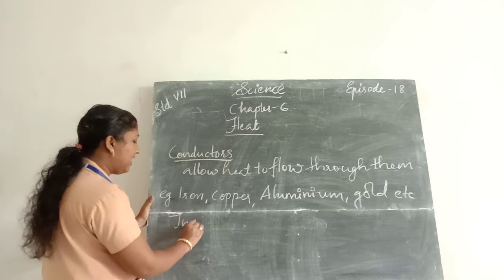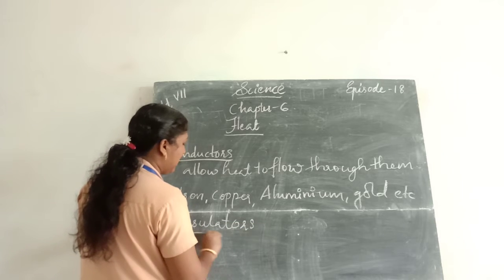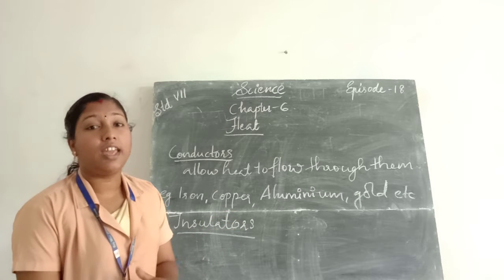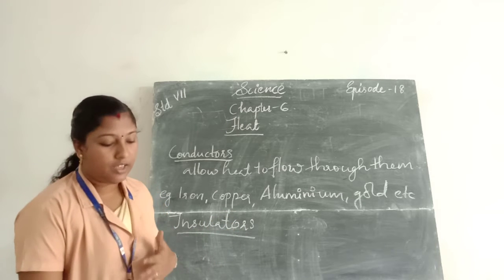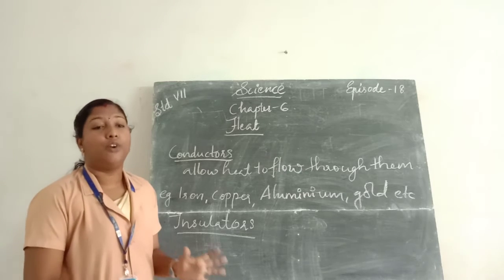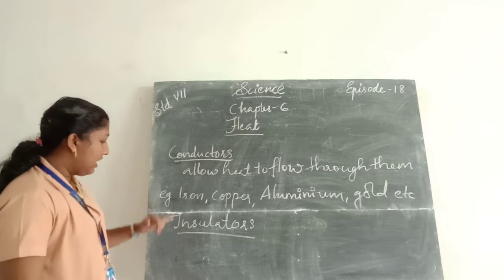What do you mean by insulators? Insulators are the objects which cannot allow heat to flow through them. Such objects are called insulators.